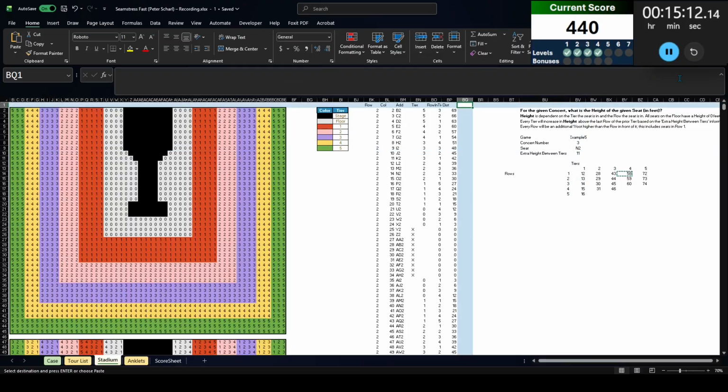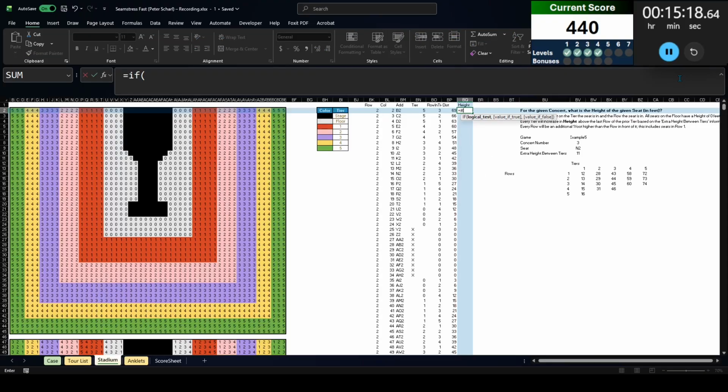Now, in this column, I'm going to do height. So, if... Actually, no. You know what? I don't want to use OR because I'm always cautious about using OR because it takes the entire values, but I want to do an entire column. So I'm going to do... Let's index this table. That's what I'll do.